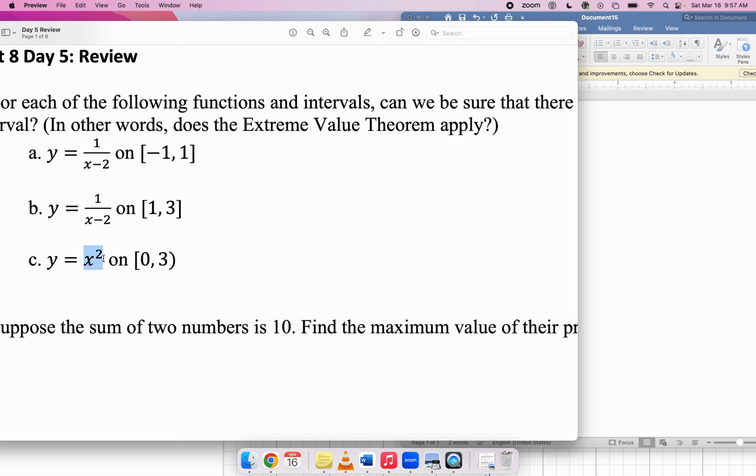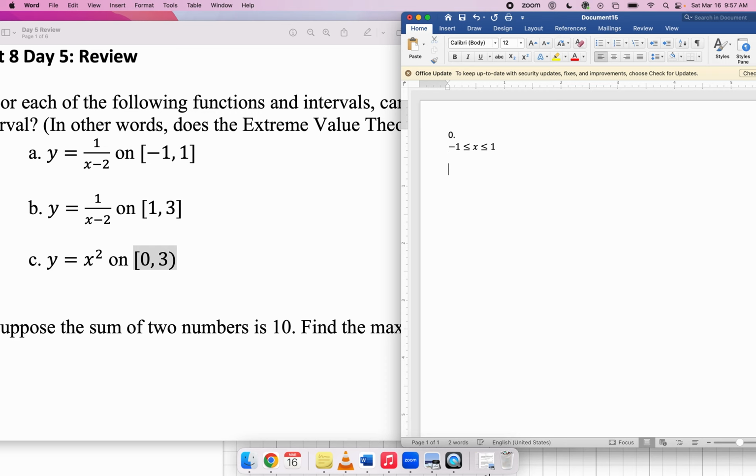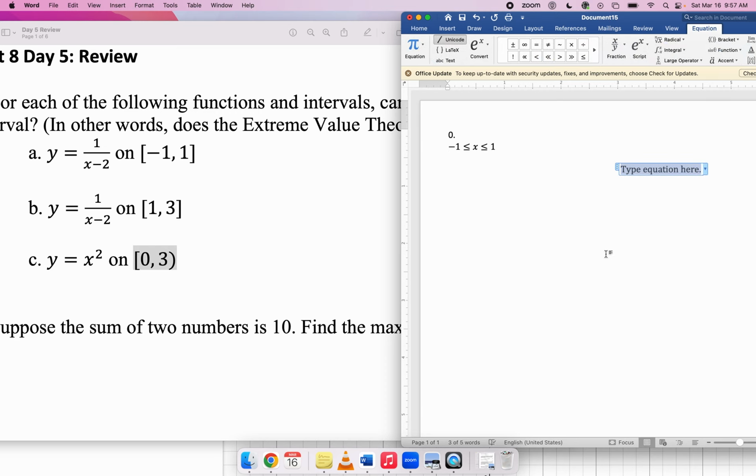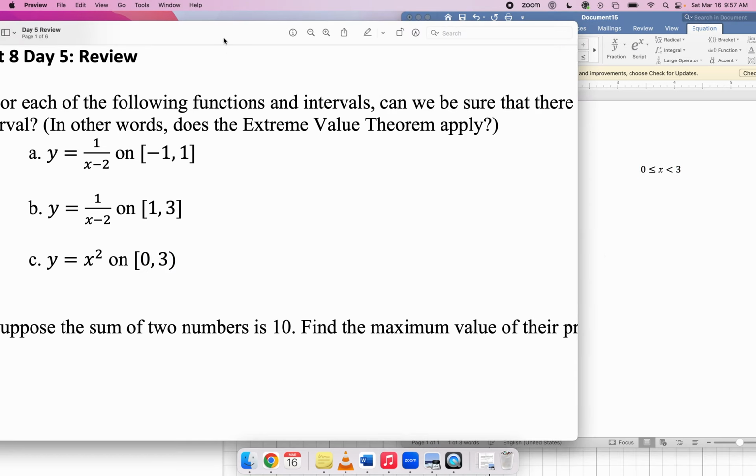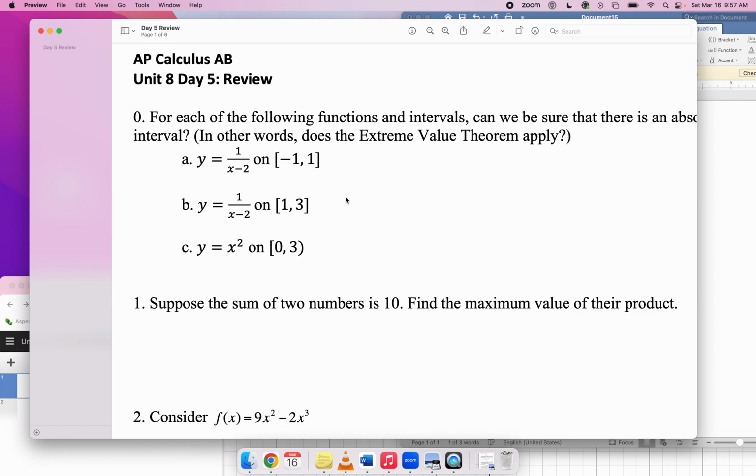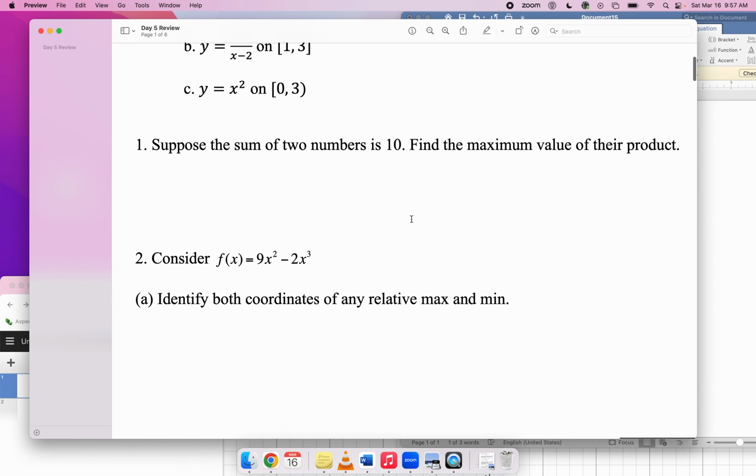This function here, it's continuous everywhere, and that's great. The problem is that this interval is not a closed interval. It's sort of half closed, right? Like it includes the boundary point 0, but not 3. Written in the sort of inequality notation, this is the interval 0 less than or equal to x, strictly less than 3. So because it doesn't include the 3, the theorem doesn't apply, and you don't know whether it will have an extreme value or not.